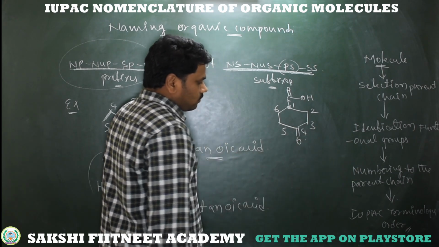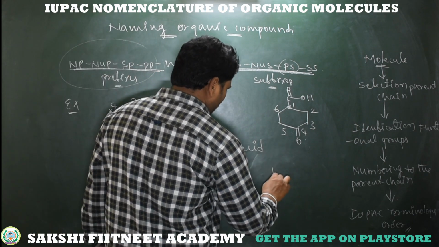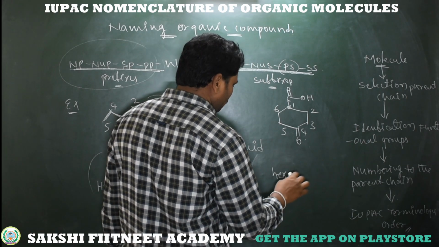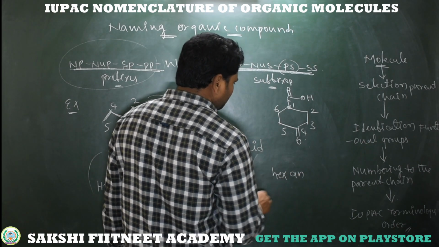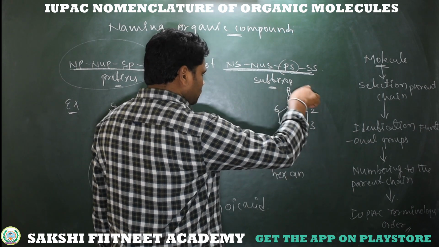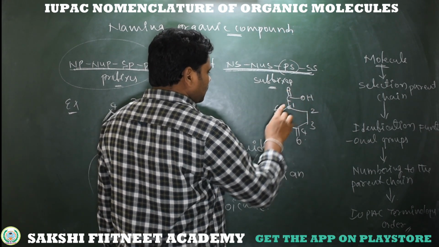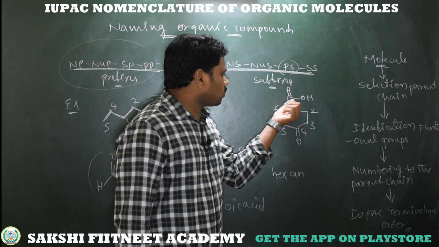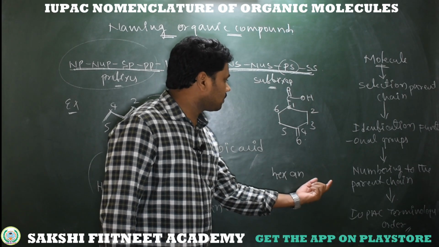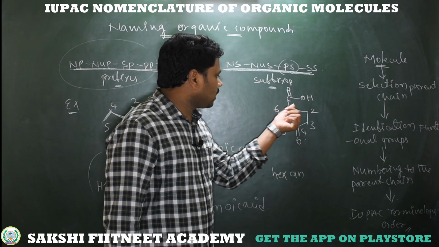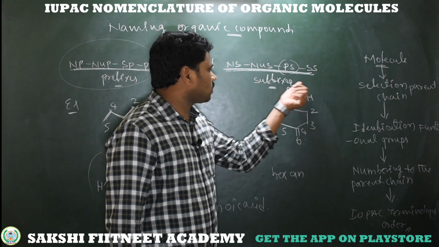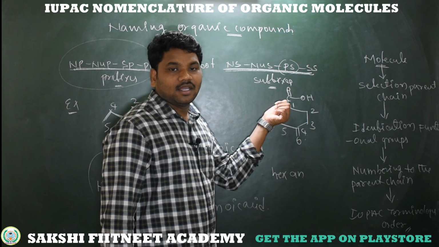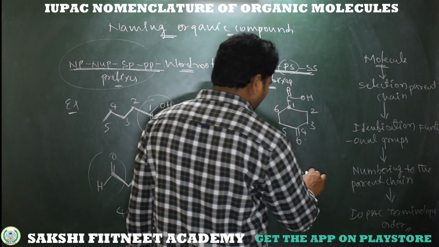So now follow the terminology. What is the word root? The word root becomes hex. And are there any double bonds? No double bonds, no triple bonds, it's saturated. So here we have a major functional group at first position, that is carboxylic acid. When we include this carbon in the parent chain, then we write only oic acid, but this carboxylic carbon is not included in the parent chain. So separately we should write the complete data of this functional group including this carbon, that is carboxylic acid.